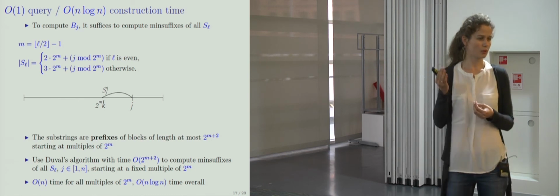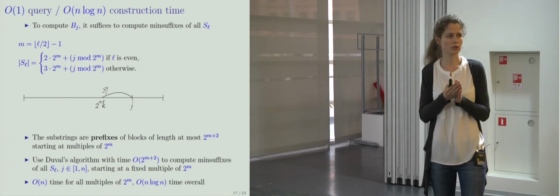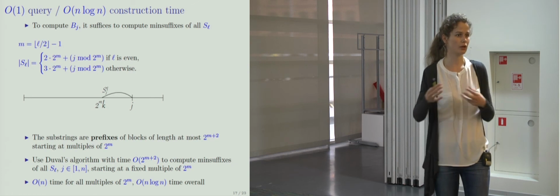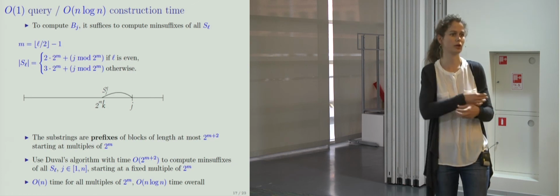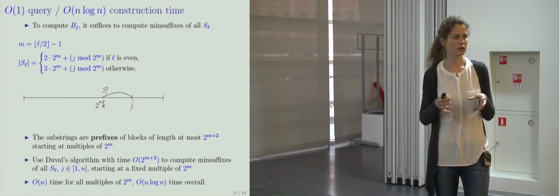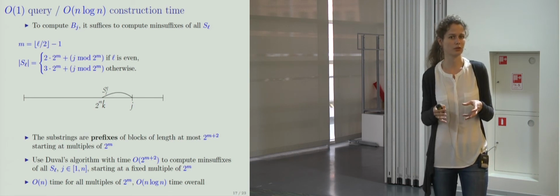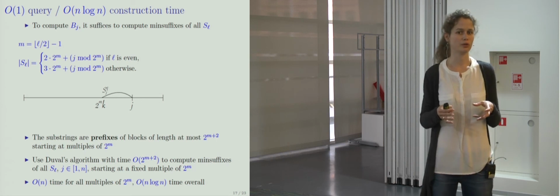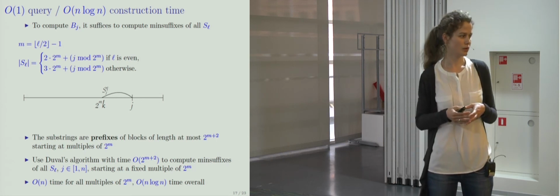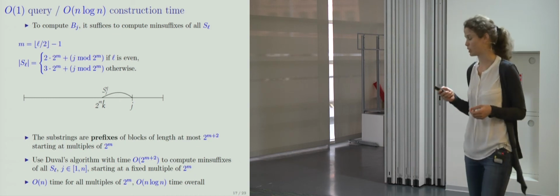And to compute the bit vectors, of course, you only need to compute the minimal suffixes of all canonical substrings. Then you will be able to compare their lengths and lengths of the previous canonical substrings, and you will get the bit vectors. So our task is to compute minimal suffixes of canonical substrings, and many of them are prefixes of each other. They start at multiples of 2 to the m.